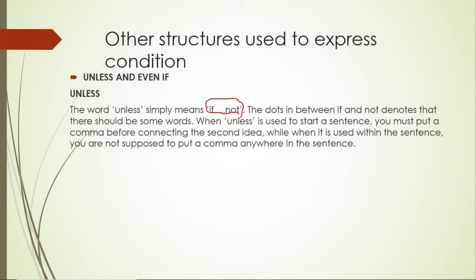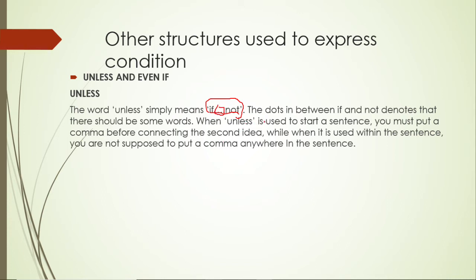Unless itself has two words, the if and the not, so it is negative on its own. Take note of that. The dots between these dashes you are seeing here, if and not, denote that there should be some words there, between if and not.